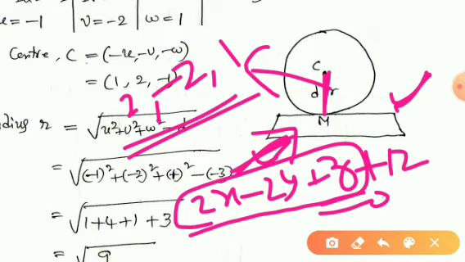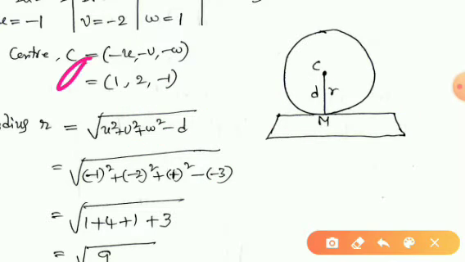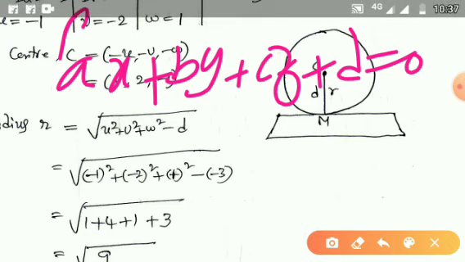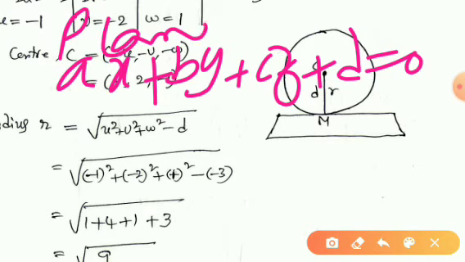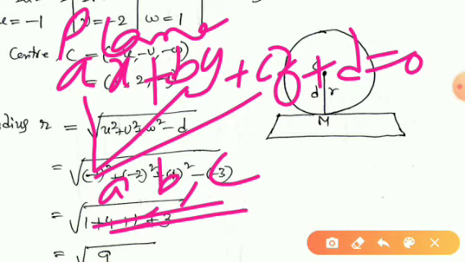So just keep in mind that whenever ax plus by plus cz plus d is equal to 0 is the equation of a plane, what are a, b, c? a, b, c are nothing but the directional ratios of the normal line to the plane.